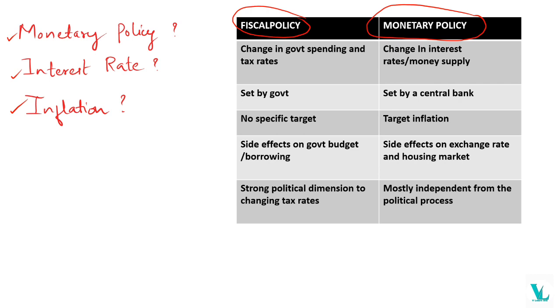Here, there is no specific target for the fiscal policy. When comparing to the fiscal policy, monetary policies have a target, which is mainly inflation. Fiscal policy concerns changes in government spending and tax rates. Monetary policy concerns changes in interest rates as well as the money supply. The side effects of fiscal policy go to the government budget or borrowing. In monetary policy, the side effects are on the exchange rate as well as the housing market.